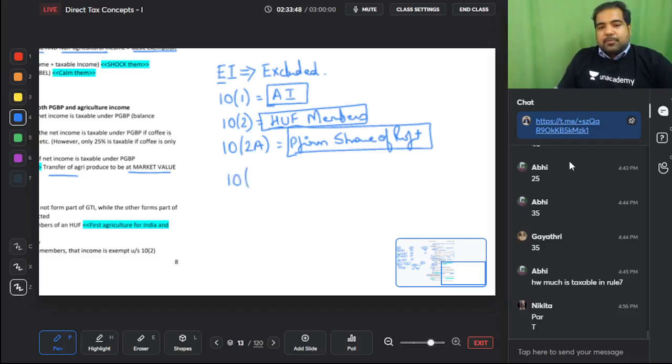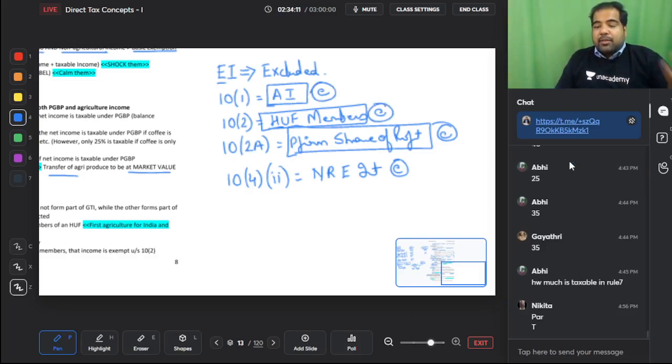Next guys, when non-resident Indians, not you, not me, people who stay abroad, park their money in an NRE account, they get 4.2% rate of interest. Why 4.2? Because the section is 10(4)(ii). On this NRE account, whatever interest they get is exempt. This is exempt, this is exempt, and this is exempt.